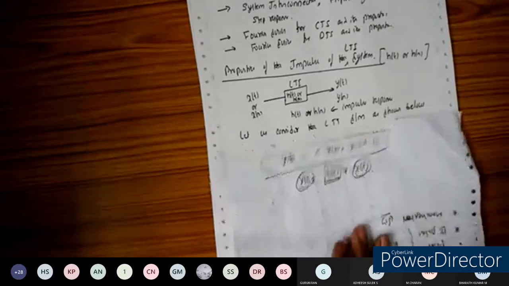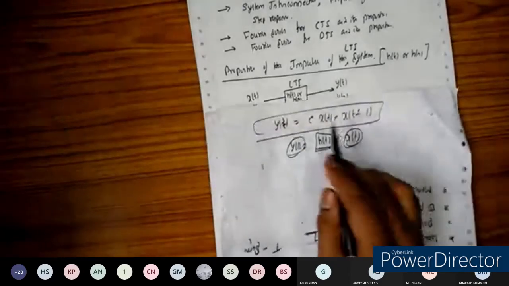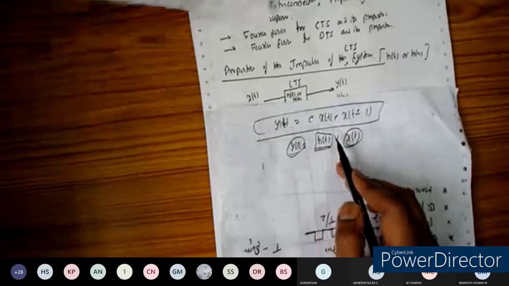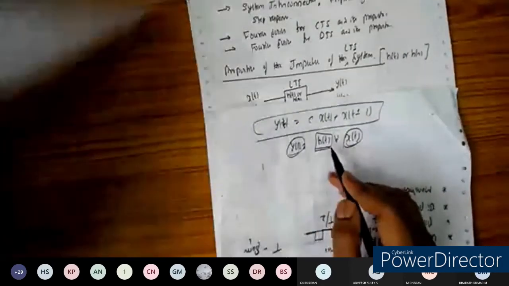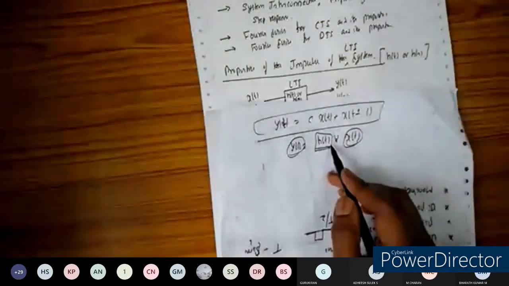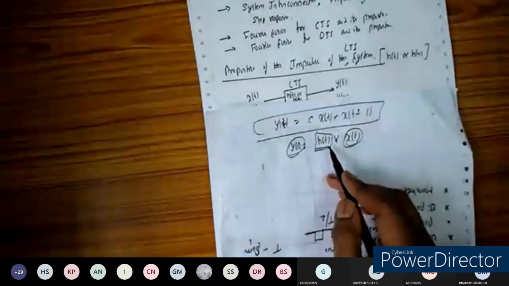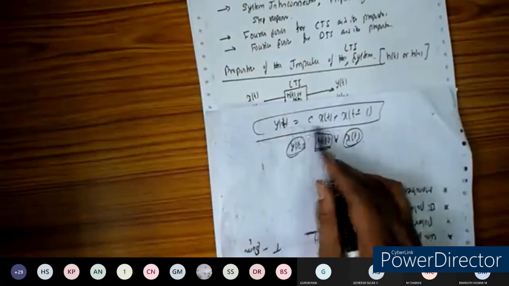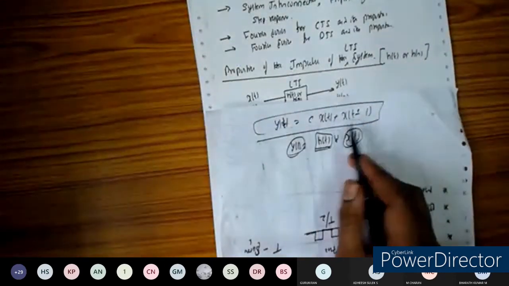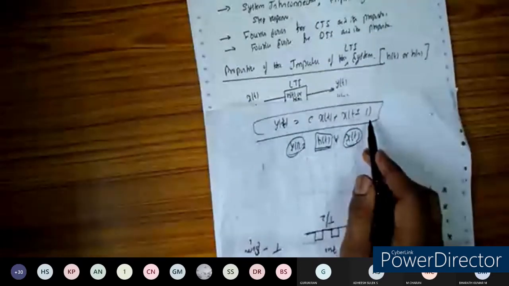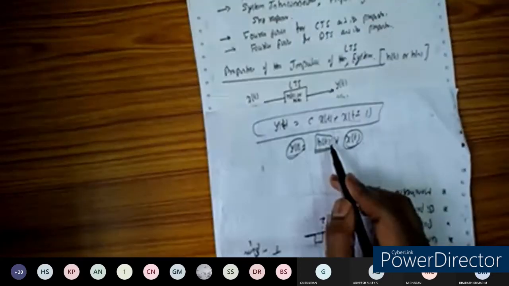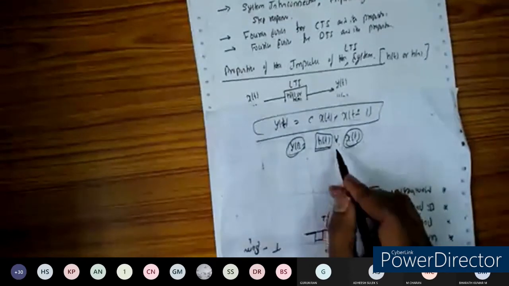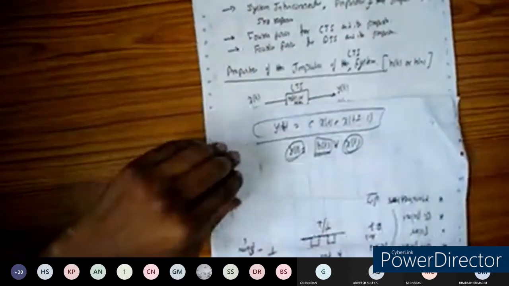Don't get confused with the properties we saw previously, which were for a system defined in terms of the input-output relation. Now we are verifying the properties for the impulse response of the system.